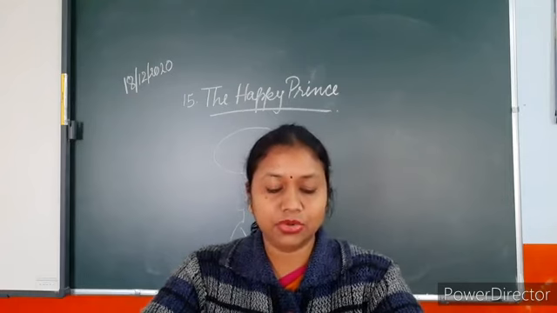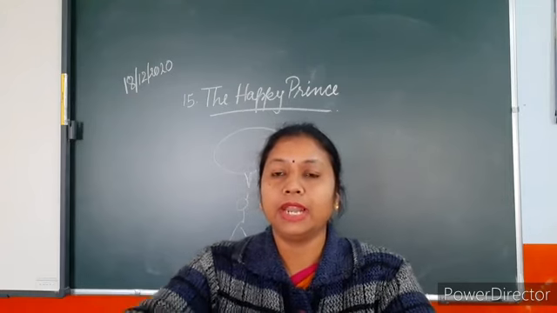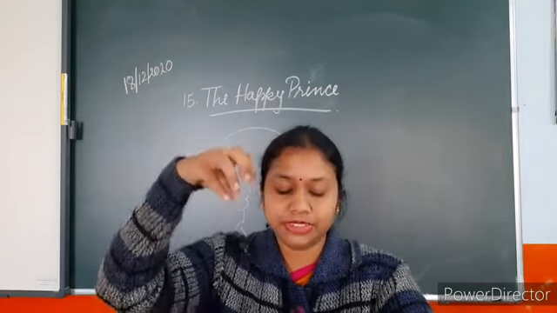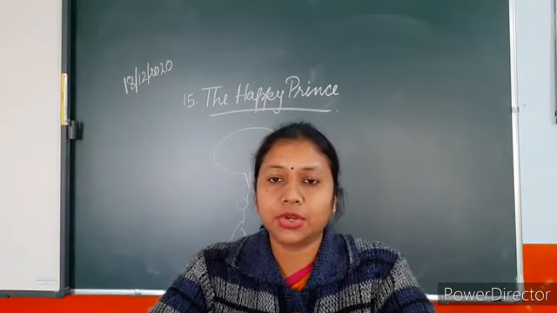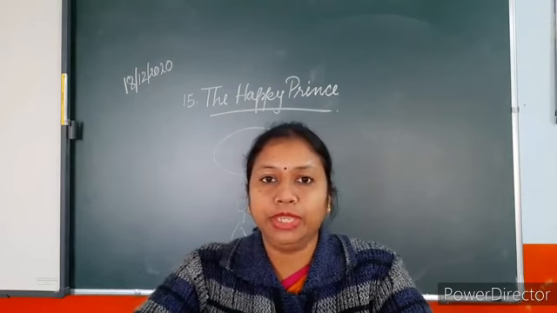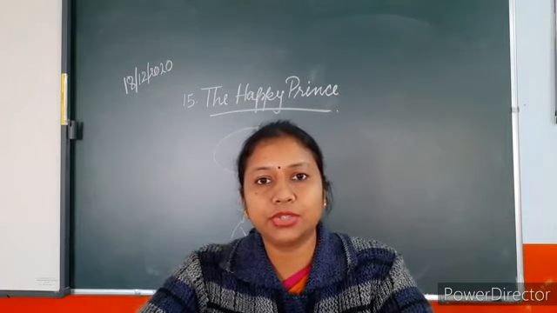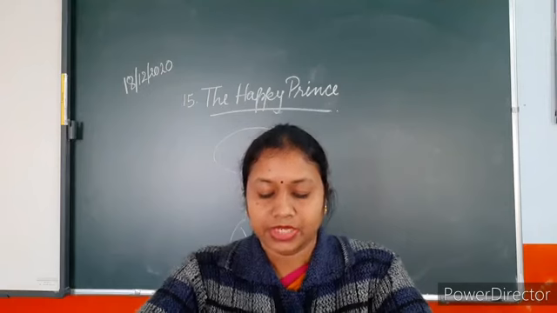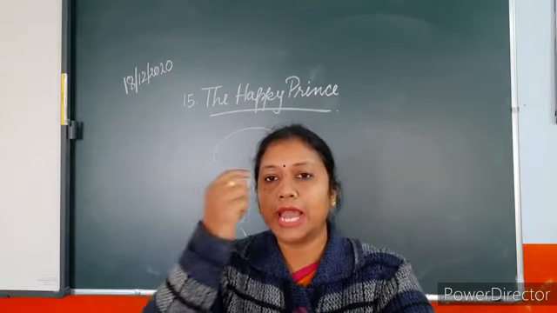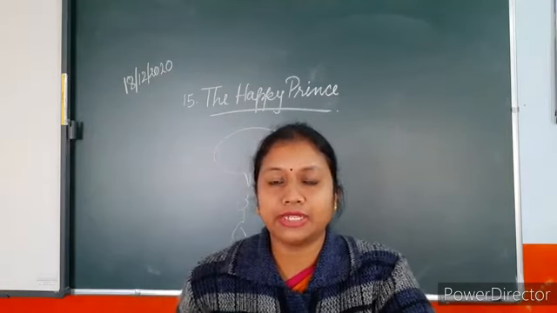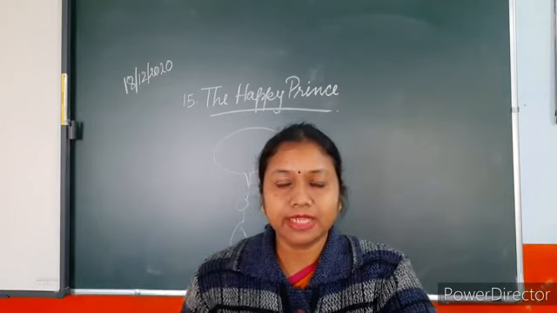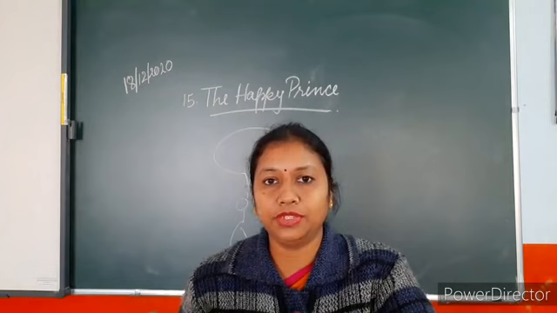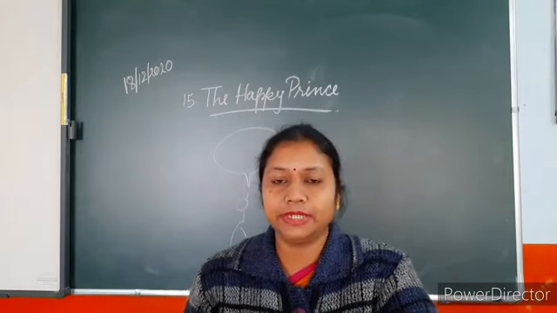You can see he is holding a sword also, and sword hilt means the handle of the sword. On the handle of the sword there was a red ruby. Ruby is also a very precious stone, very costly. So it was shining. The eyes had 2 blue sapphires, and the red ruby was there, also a precious stone.